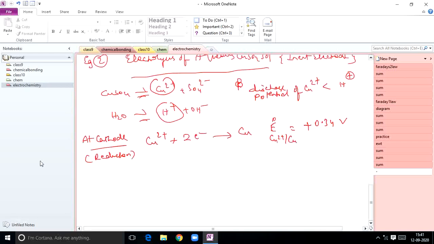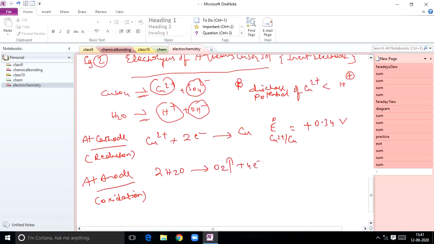Now again two anions are there here. Competition takes place between these two, sulfate ion and OH- ions. So which one is preferred first at the anode? Generally at the anode, what happens, students? Oxidation takes place at the anode. So here 2H2O gives rise to O2 plus 4 electrons plus 4H+. In this equation, oxygen gas is liberated. In another manner, we can also write 4OH- gives rise to 2H2O plus 4 electrons plus oxygen gas. Any one equation you can write.